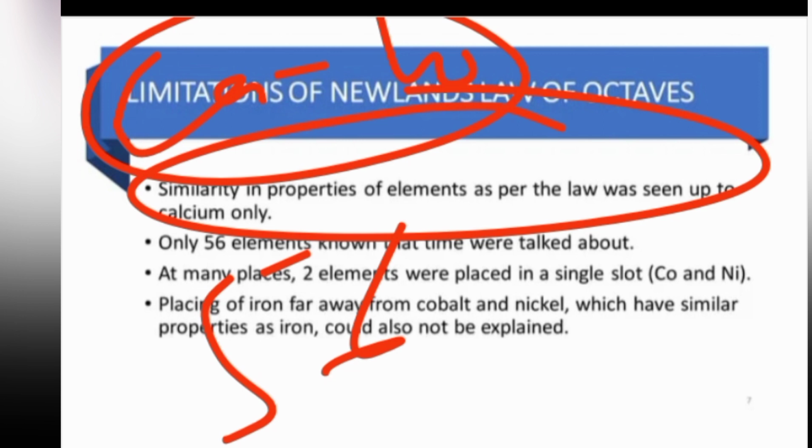Secondly, iron, whose properties complemented well with cobalt and nickel, was placed far away from cobalt and nickel in the classification. So this was a very significant demerit in the periodic classification of elements given by Newland, or the law of octaves given by him. Hence, his law was discarded in the past.